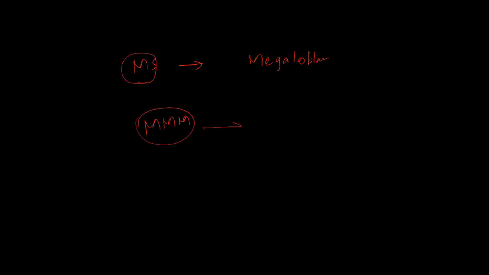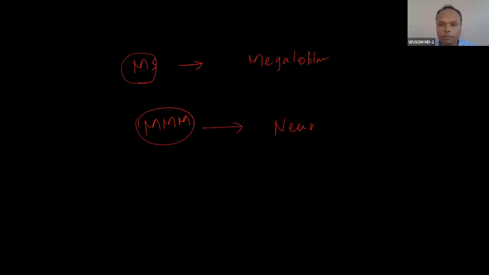And then MMM is related to the neuropathy set of symptoms. So you can easily derive from now onward: megaloblastic and homocysteine are in a set. And neuropathy is always neuropathy, and it is related to MMA.